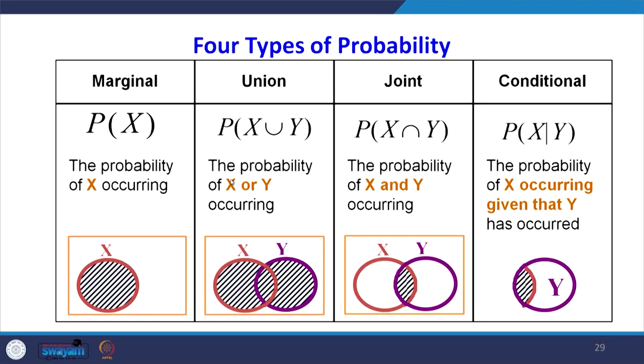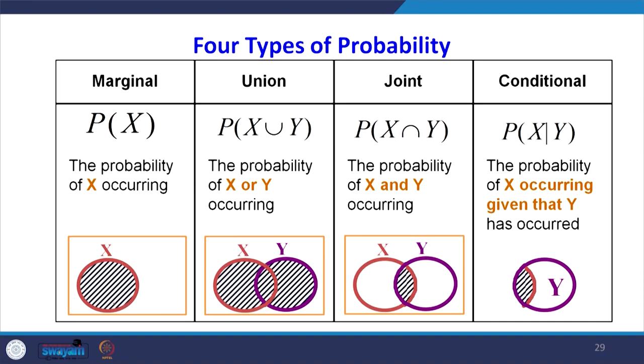There are different types of probability: marginal probability, union probability, joint probability and conditional probability. Then what is the notation? Marginal probability is the simple one, probability P of x. How is it expressed in terms of a Venn diagram? See this one, so marginal probability.